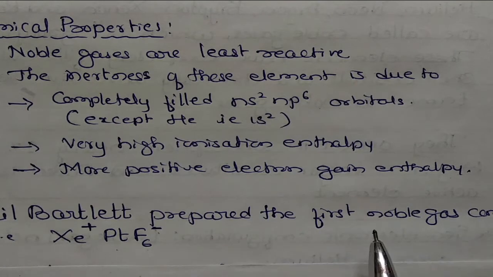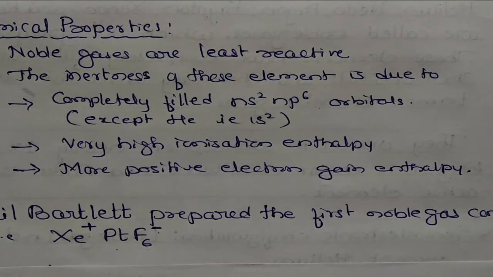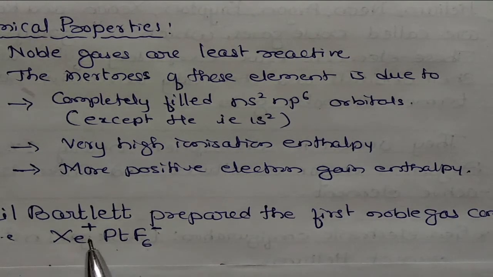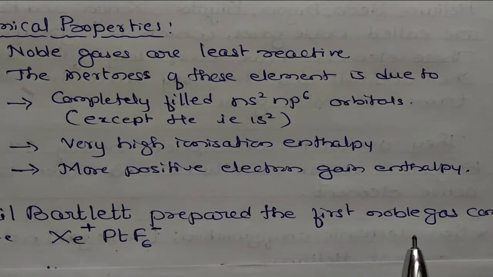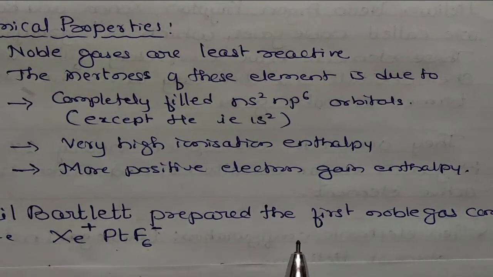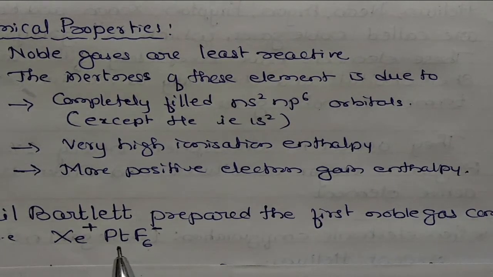So a 1 mark question may be asked in this chapter, this 18th group: which is the first noble gas compound, or mention the Neil Bartlett compound. So this is the formula, Xe plus PtF6 minus. This has been asked for 1 mark many times. Okay, so you have to write it properly. It is obtained by the reaction of platinum hexafluoride with xenon.